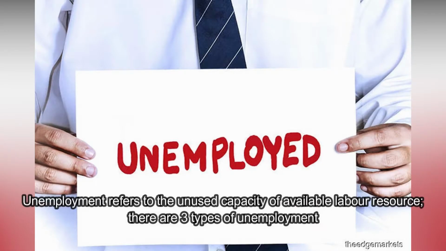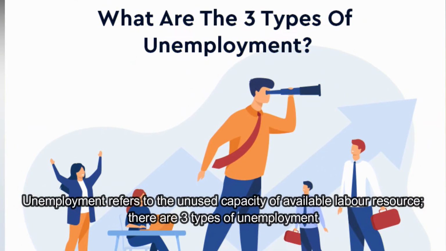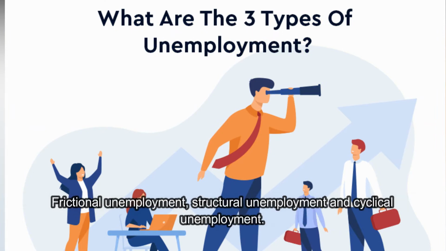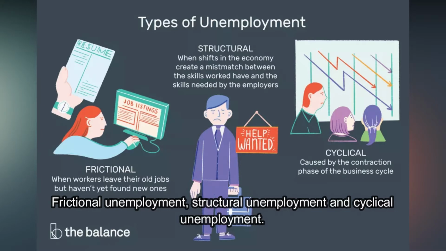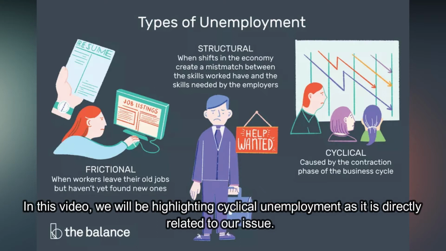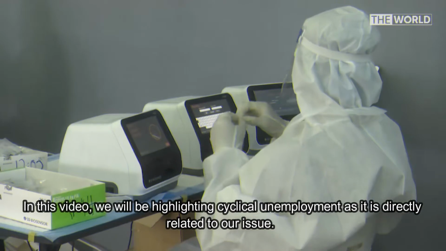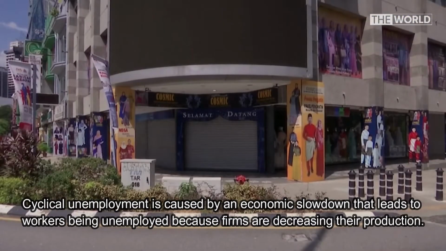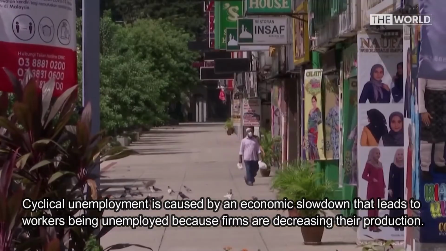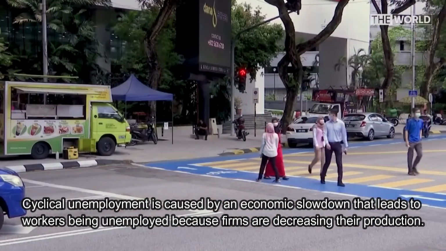Unemployment refers to the unused capacity of available labor resource. There are three types of unemployment: frictional unemployment, structural unemployment, and cyclical unemployment. In this video, we'll be highlighting cyclical unemployment as it is directly related to our issue. Cyclical unemployment is caused by an economic slowdown that leads to workers being unemployed because firms are decreasing their production.